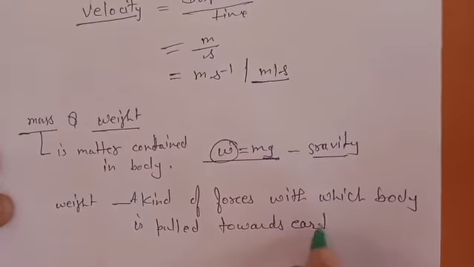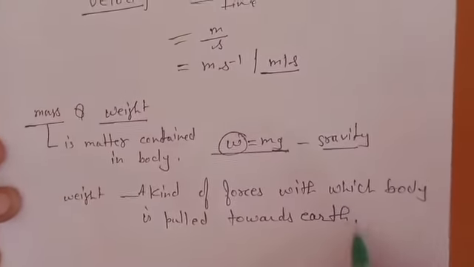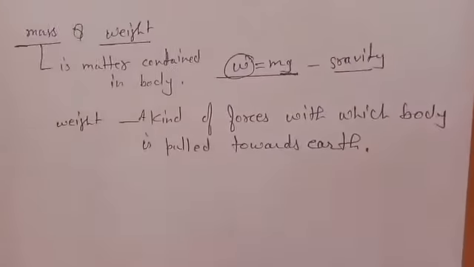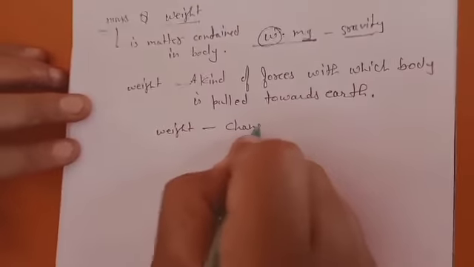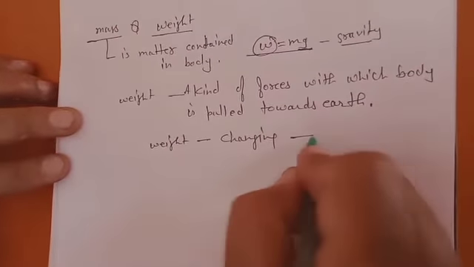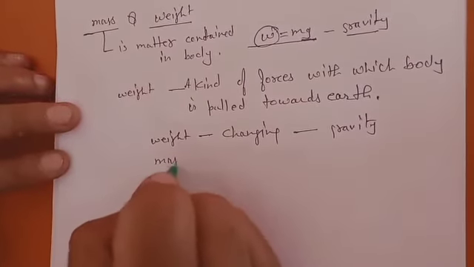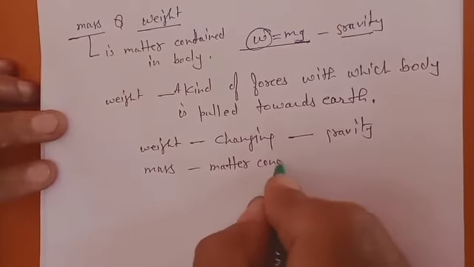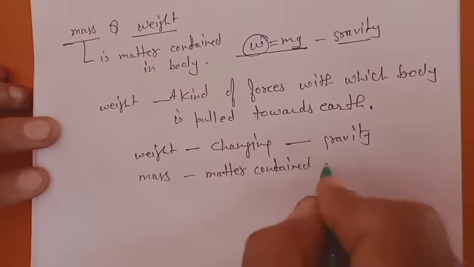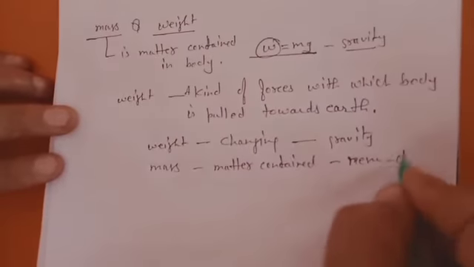If you are talking about towards earth, then you are talking about the weight of that object on earth only. But if you move from earth to moon, the gravity will change. So we can say weight changes on the basis of gravity. But mass is matter contained, so mass never changes.